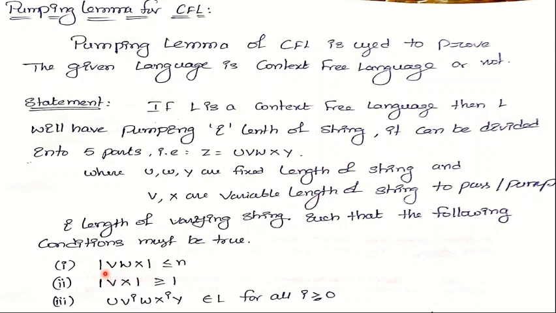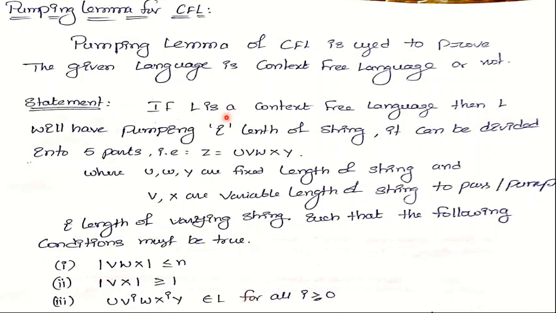Those are: the length of v w x must be less than or equal to n, and the length of v and x must be greater than or equal to 1, and then u v power i w x power i y, whatever string is generated by these 5 parts combined, must belong to that particular language. Then we can say that the language is context-free. Otherwise, that particular language is not a context-free language.